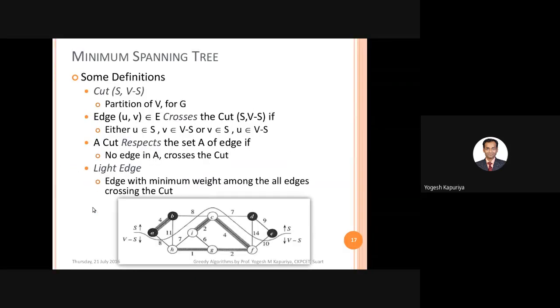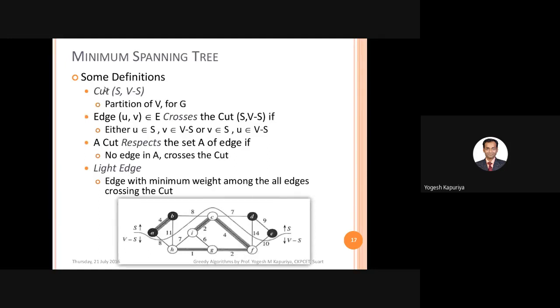Fine. So let us go further now. These are some definitions which are actually used in the algorithm. You should understand this, but if you don't understand this, then also you will be able to understand the algorithm. But actually, it is inherently there inside that algorithm. But we will discuss that as well.